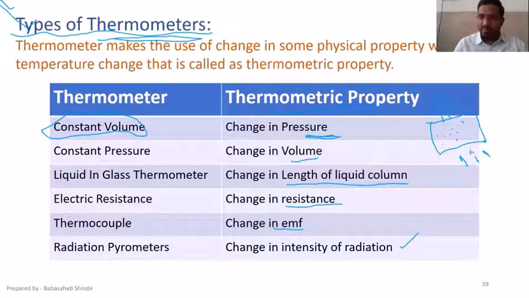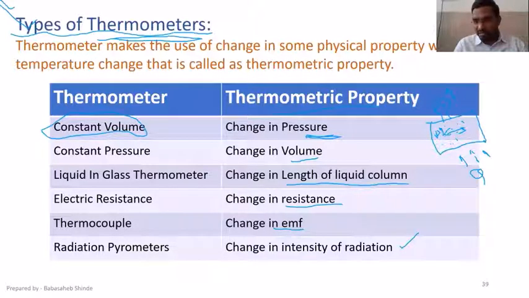When temperature increases, the gas molecules will expand and move around, and there will be collisions of molecules with each other. The ultimate result is an increase in pressure, and that pressure will be read with the help of this pressure gauge. So there will be a relationship between the amount of heat supplied and the increase in pressure.